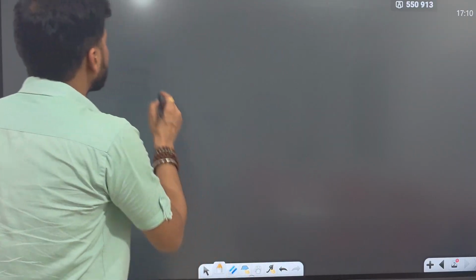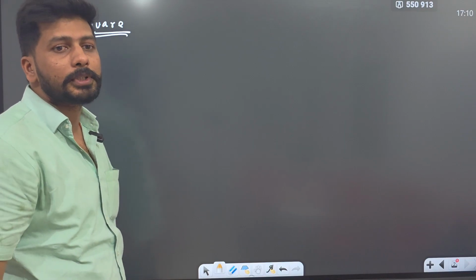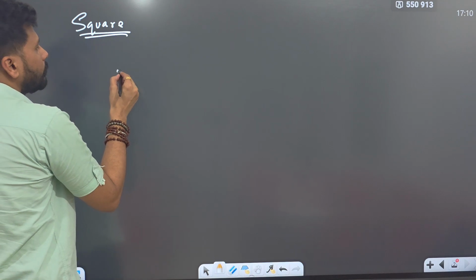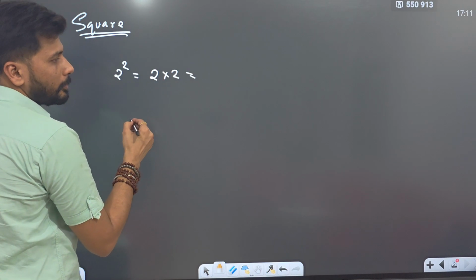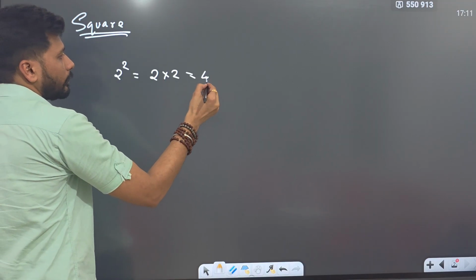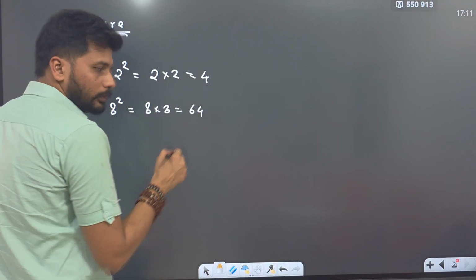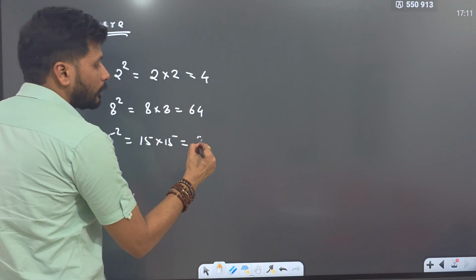Now another thing, what do you mean by squares and what do you mean by square root? Similarly, what do you mean by cube or cube root? Whenever I say square, it means double. Suppose I'm asking you to write the value of 2 square, then you multiply 2 two times. What will be the answer? 4. What is the square of 8? The answer is 8 multiplied with 8 gives you 64. What is the value of 15 square? 15 into 15 is going to give you 225.